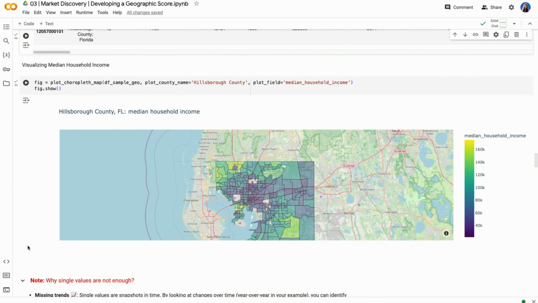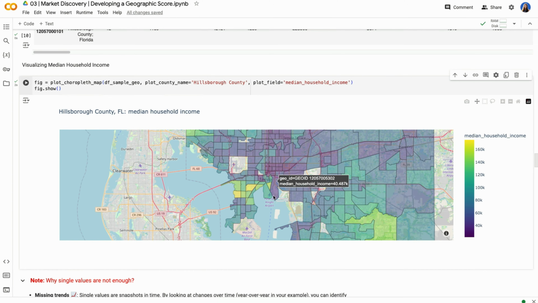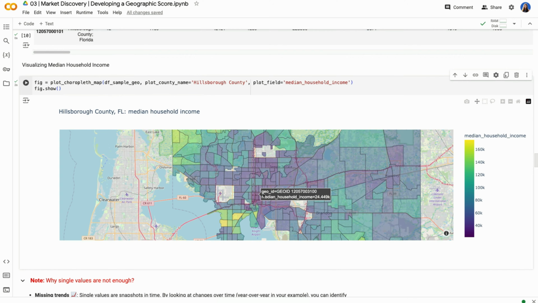If I try to visualize Hillsborough County median household income, we now have a plotly chart that shows us median household income on a scale. So the darker the color, the lower the median household income. The higher the color, the more yellow, the higher the median income. And if we start to zoom in, we can see that this area around here has some concentration of wealth, whereas if we look at this part of the city, it has less wealth, where we see median household income around 26,000 versus over here, which is 172,000. Me being a local, I know that this area has a lot of million-dollar homes as well as boats right off the water.